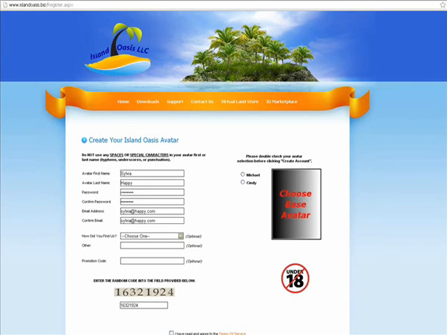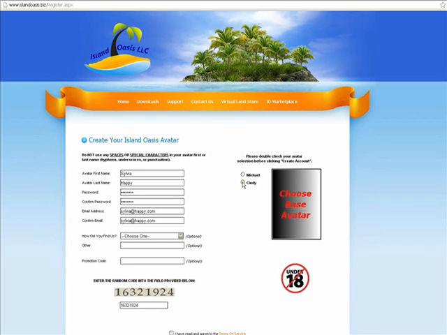The password, however, you can use special characters, numbers, letters. You can mix that up a little bit. Make sure to put your full and correct email address in here because you will be sent a confirmation link. And we do ask you to confirm the email just to make sure that you have typed it correctly.